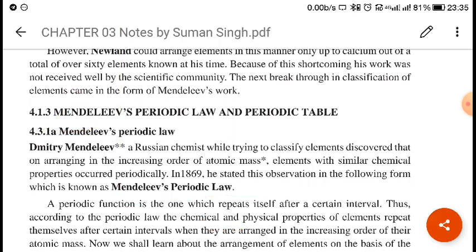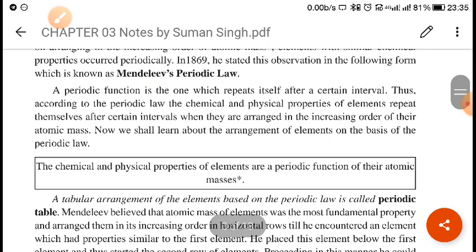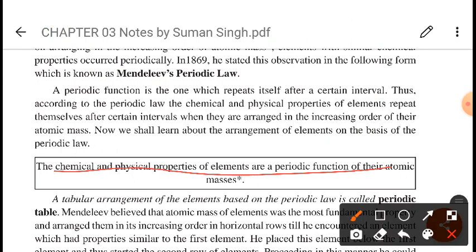So Mendeleev used a broad range of physical and chemical properties of the elements as compared to Lothar Meyer, and studied the formulas and properties of several compounds of an element. On the basis of these studies he developed a law called Mendeleev's periodic law. The basis of this law is that the physical and chemical properties of the elements are a periodic function of their atomic masses.